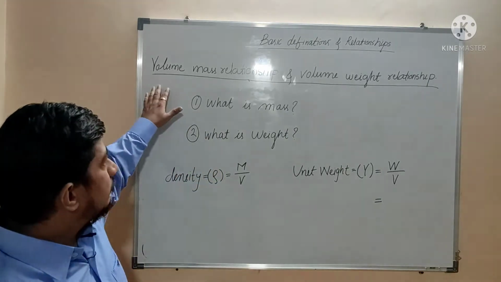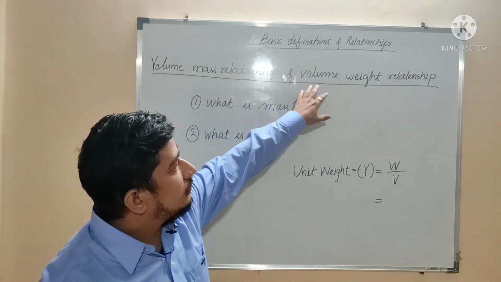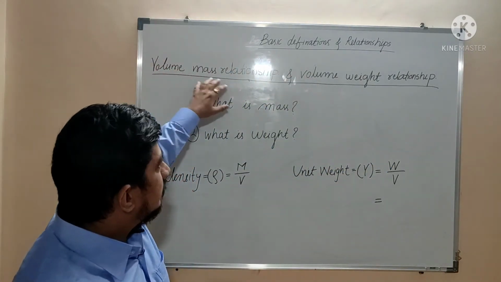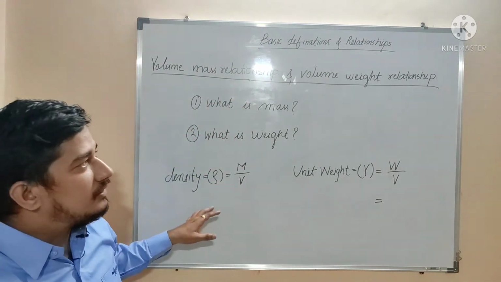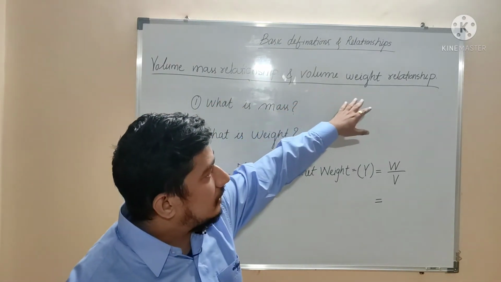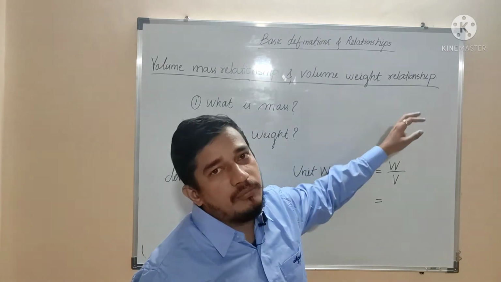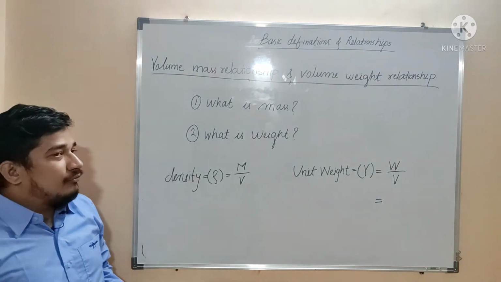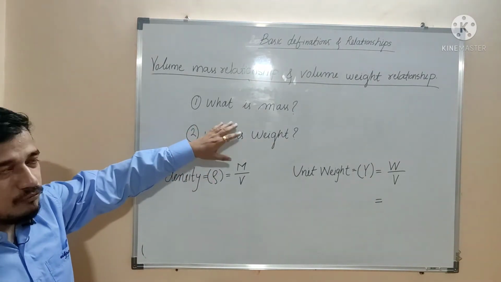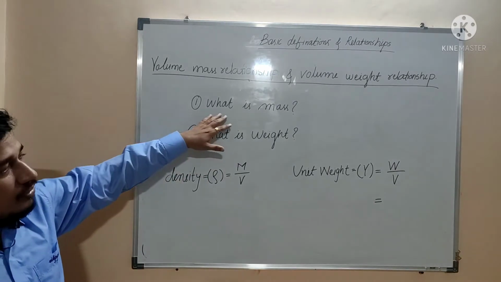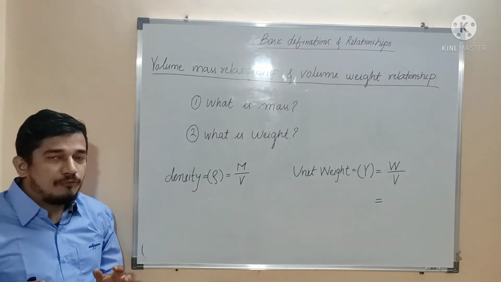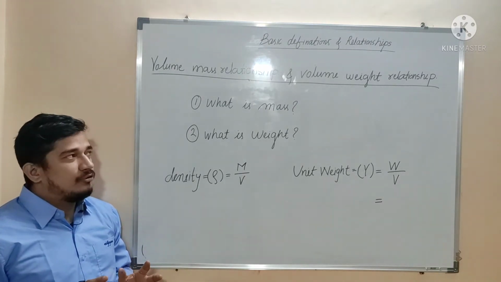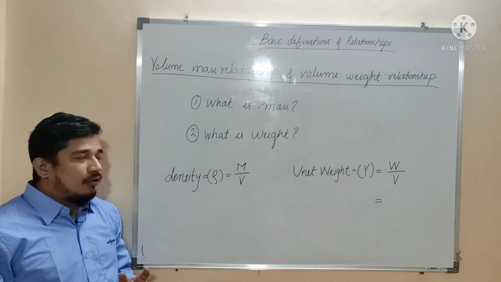What is the volume mass relationship and what is the volume weight relationship? The volume mass relationship is expressed in terms of density, and the volume weight relationship is expressed in terms of unit weight. Before going deeper, we have to revise what mass and weight are. Mass is nothing but the amount of matter in a certain body, and it has the unit kg. We all know that.